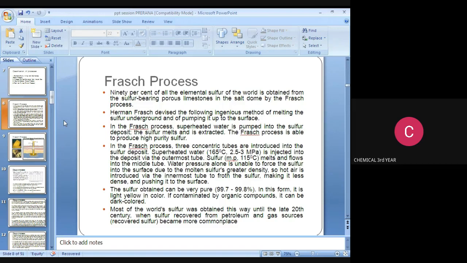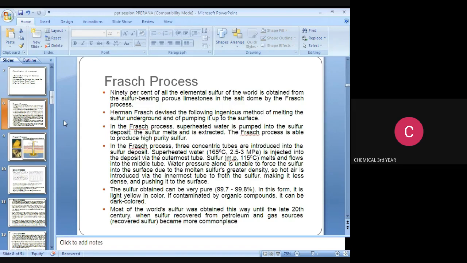So in the outermost tube we are injecting superheated water at 165 degrees Celsius. The sulfur melting point is 115 degrees Celsius, so the sulfur melts and flows into the middle tube.